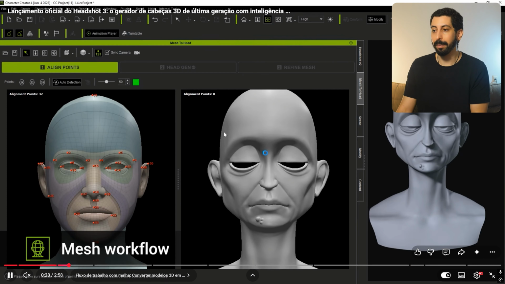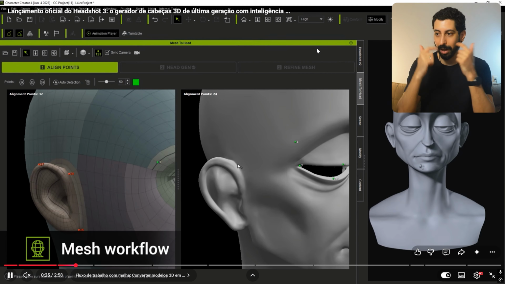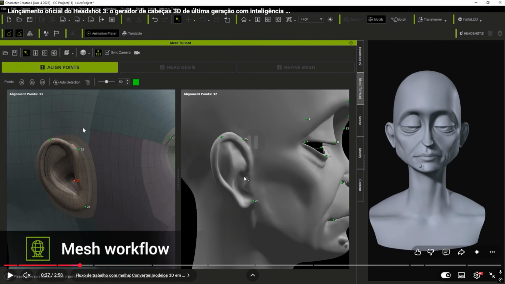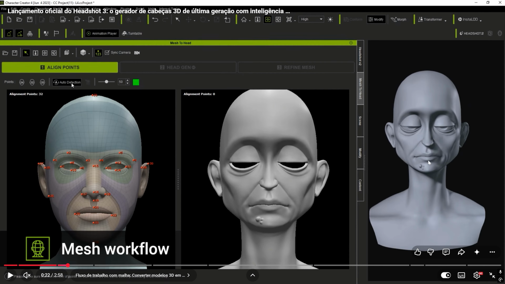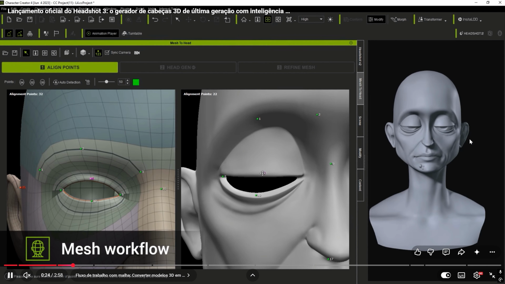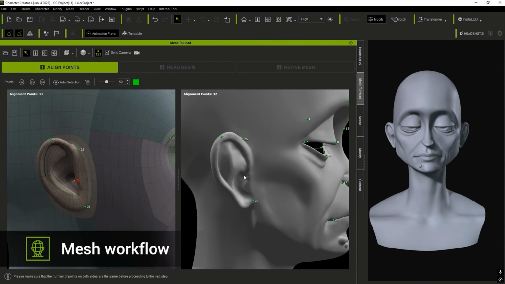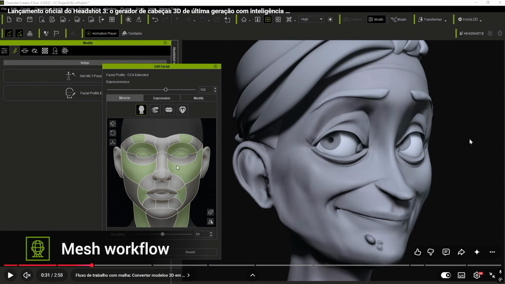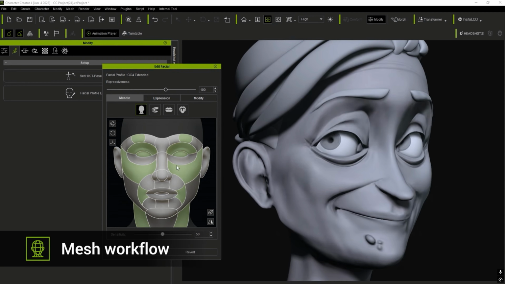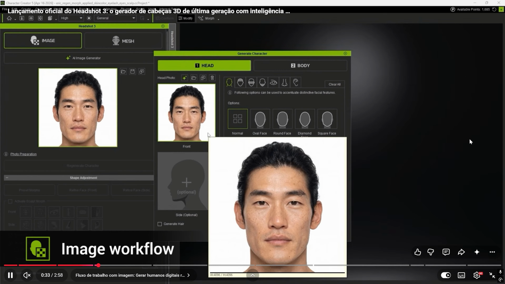Here he's showing how the mesh workflow is. You place the little dots, right? So there's the reference on the left, and on the right, he managed to import it. He imported this head over here, and then he's placing the little dots. So here and here, here and here, right? It's saying, look, this part of the eye is proportional to this other part of the eye. And it also has the ability to detect automatically, okay? But sometimes you'll need to make a little adjustment here or there. And after you do this processing, it already comes with full facial expressions.